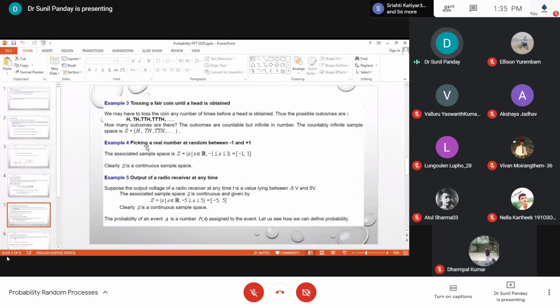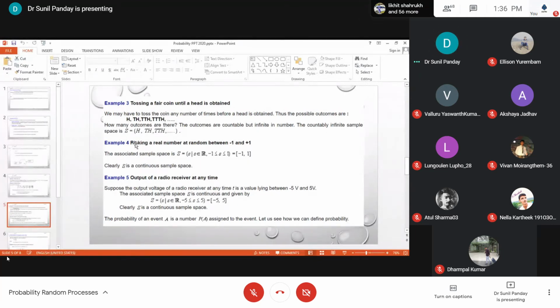Another example is picking a real number at random between -1 and +1. The associated sample space S is: s belongs to the reals, where small s is the actual outcome, s greater than or equal to -1 and less than or equal to 1, so the sample space is -1 to 1.